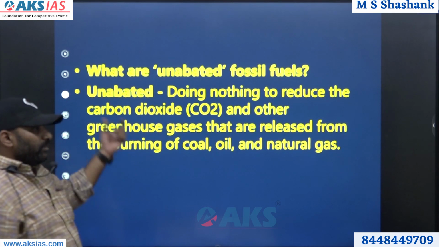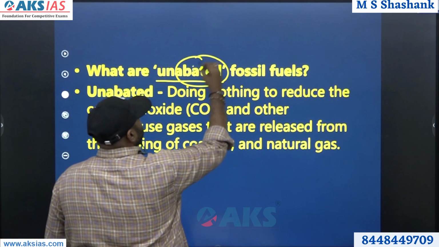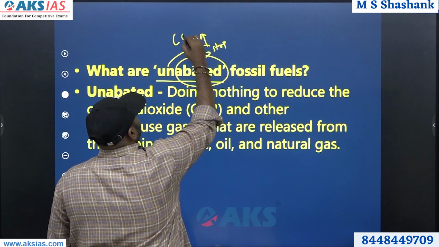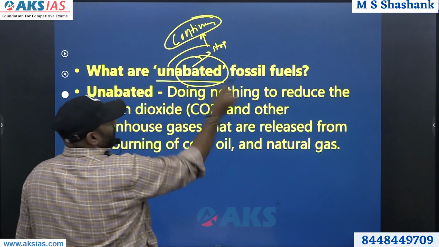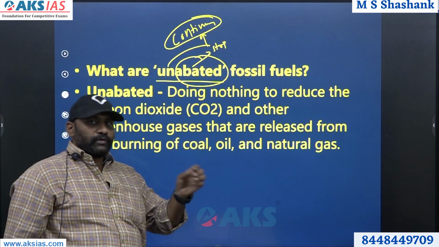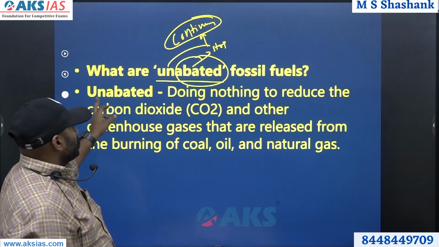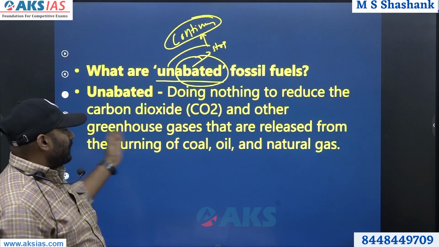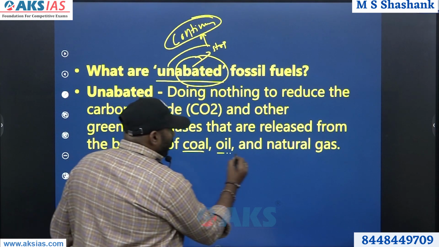So before we go ahead, you have to understand this word, unabated. I told you abate means to stop. So unabated means it is continuing. So unabated fossil fuels, what do you mean by this? See, these words are very important. When you write your answer, these words should definitely fall in your answer. So unabated means doing nothing to reduce carbon dioxide and other greenhouse gases that are released from the burning of coal, oil and natural gas.